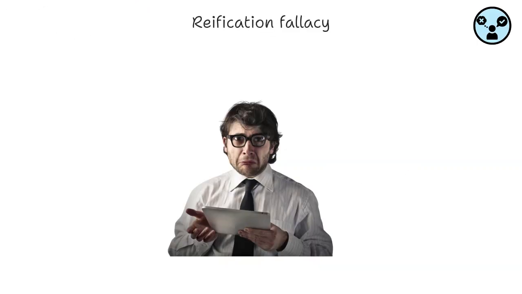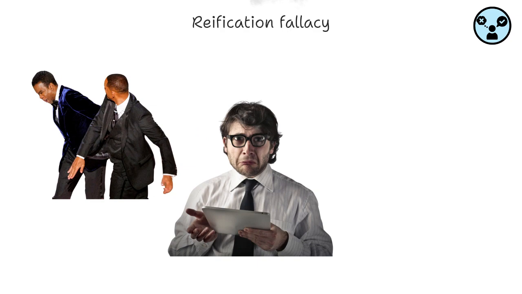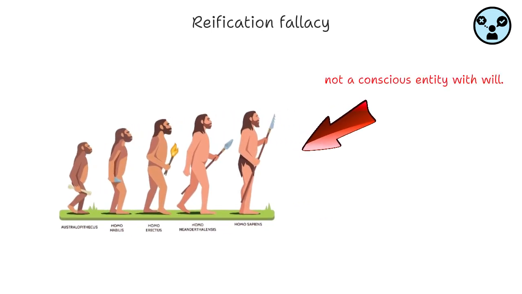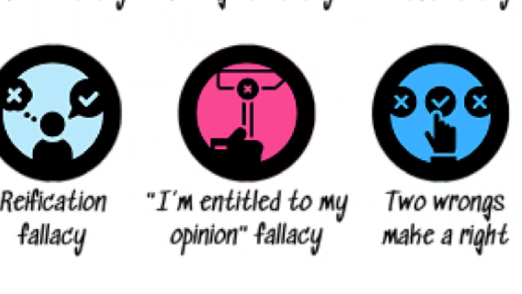Reification fallacy. It happens when an abstract concept is treated as if it were a concrete, real event. Something like saying that evolution selects which traits are passed on to future generations, while evolution is not a conscious entity with will. I'm entitled to my opinion fallacy.